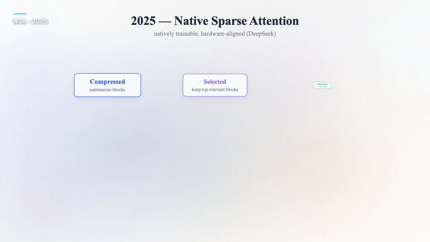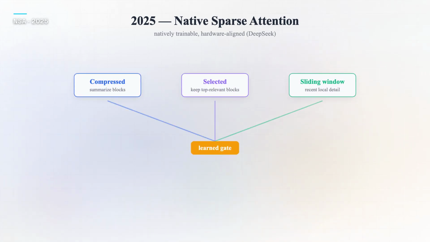Which brings us to 2025 and DeepSeek's Native Sparse Attention. Older sparse methods were often bolted on after training. NSA is natively trainable and hardware-aligned. It runs 3 branches in parallel: a compressed branch that summarizes blocks of tokens, a selection branch that keeps the most relevant blocks, and a sliding window for local detail, fused by a learned gate. The result: it matches FlashAttention 2's speed on 64,000 token sequences, and on average, it doesn't just keep up with full attention, it beats it.